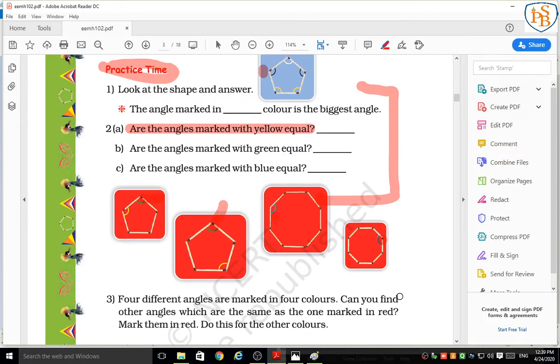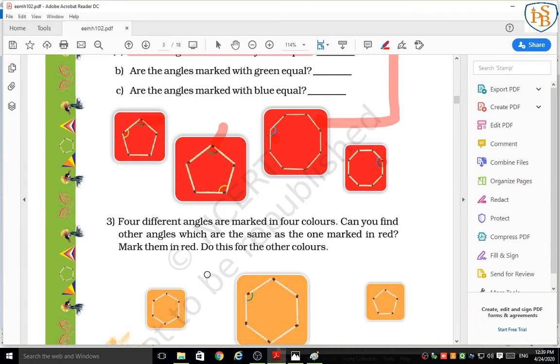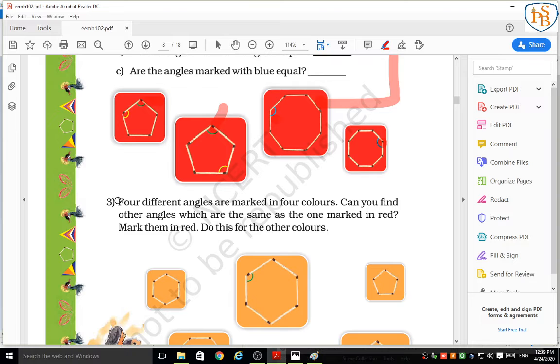Okay students? Now next, question number 3. For four different angles, marked in four colors, can you find the other angles which are the same as the one marked in red?